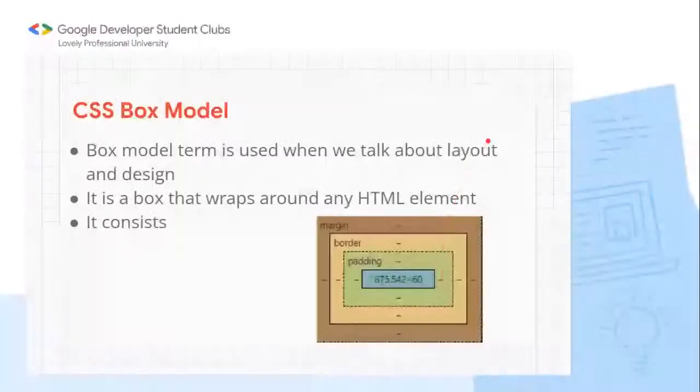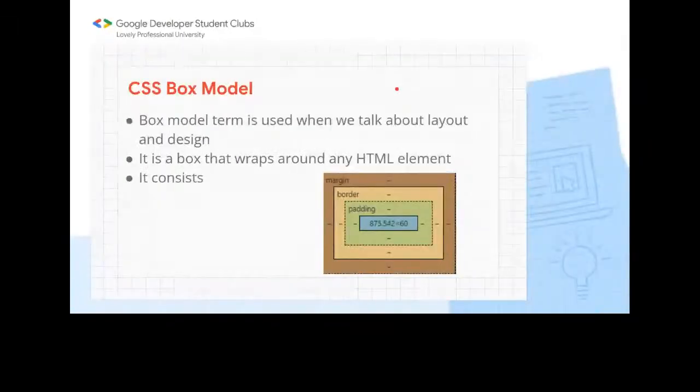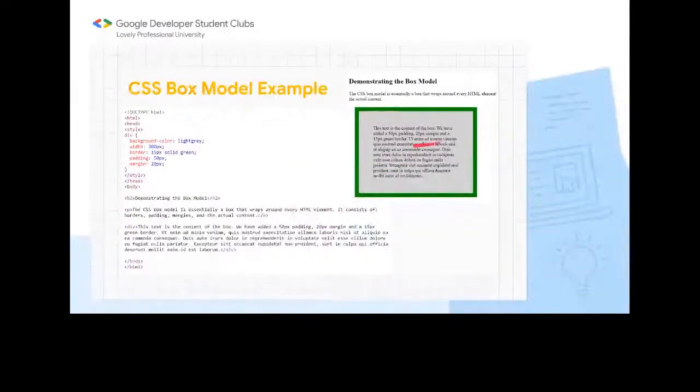So shall I move forward this presentation? Yeah. So here is the box model. So can you please move forward? Yeah, this is a box model.